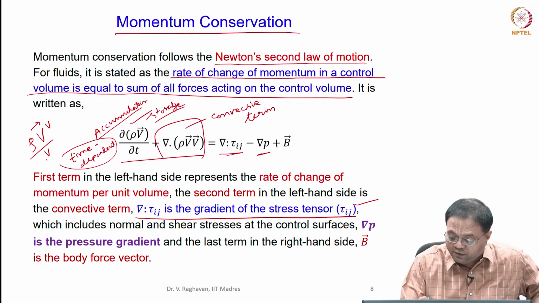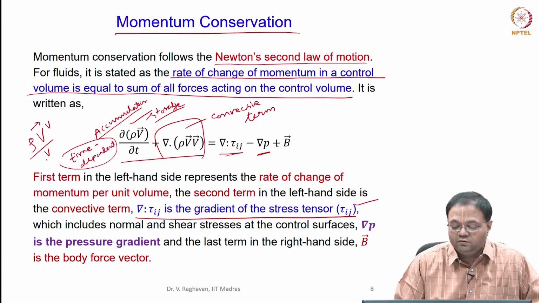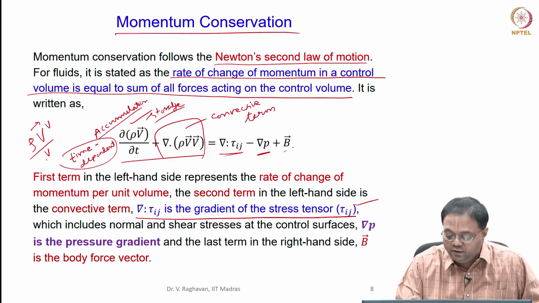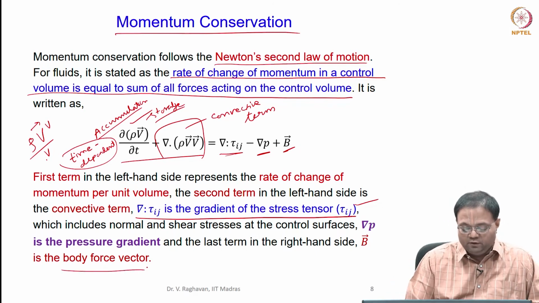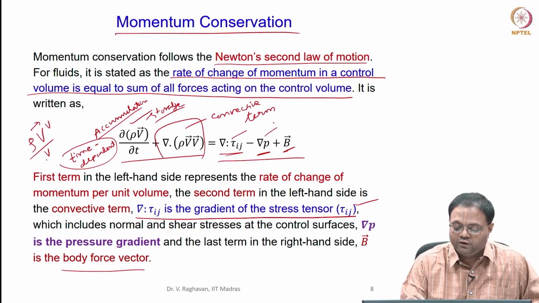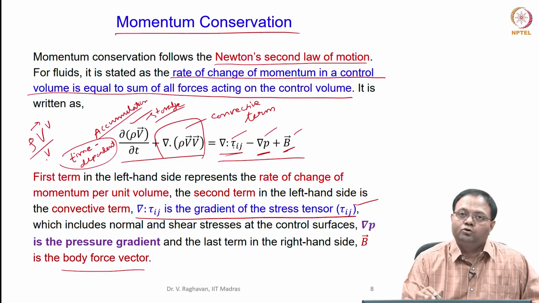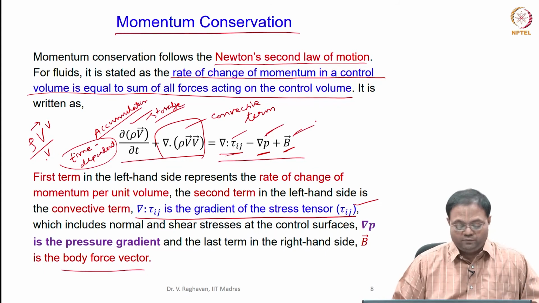So, due to pressure, the pressure forces will be added, that is represented by the pressure gradient here, and some body forces, okay, that can be absorbed in this term B vector. So, body force vector is the B vector. So, these are all force terms: surface force, pressure force, body force. This is volumetric. So, surface forces are due to viscosity effects, both normal and shear stresses are included here, pressure based forces and the body forces.